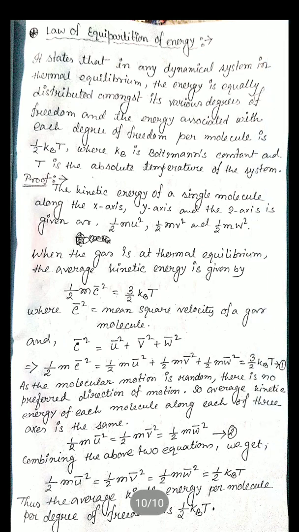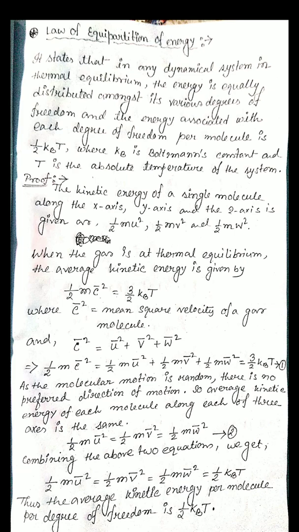The law of equipartition of energy states that in any dynamical system in thermal equilibrium, the energy is equally distributed amongst its various degrees of freedom, and the energy associated with each degree of freedom per molecule is half kBT. This value is constant. Half kB into T, where kB is Boltzmann's constant and T is the absolute temperature of the system.